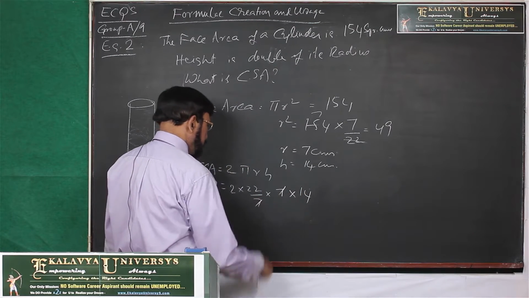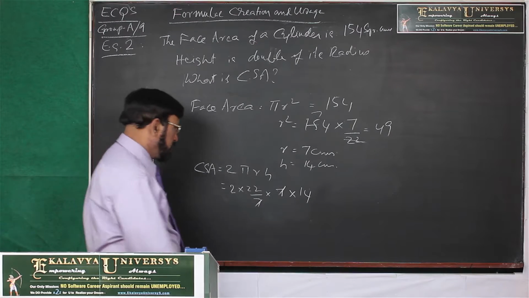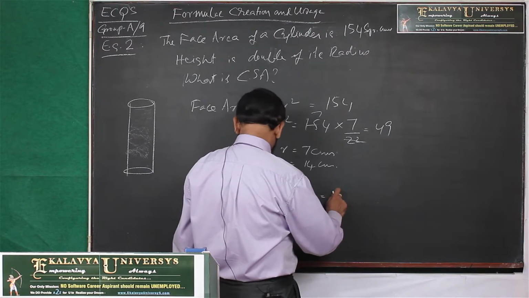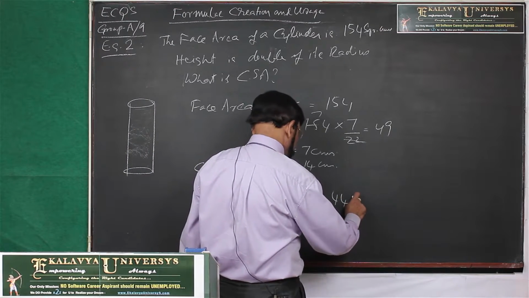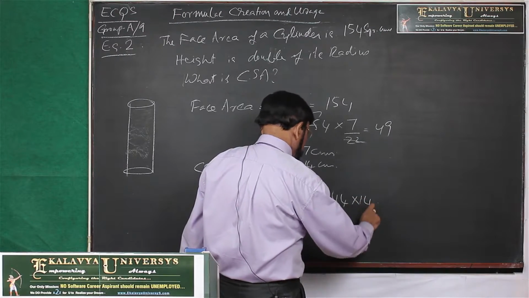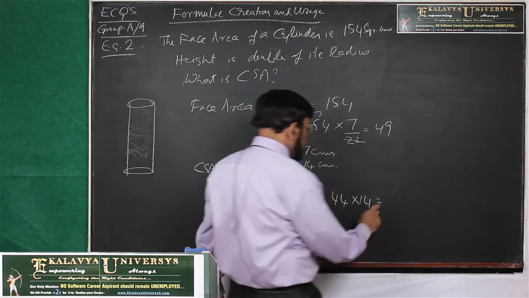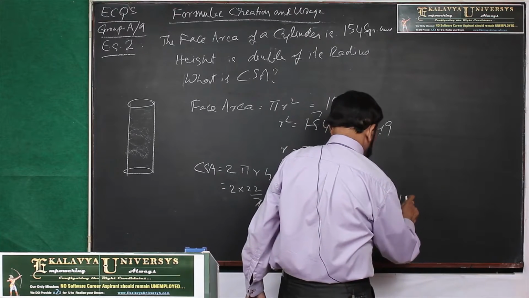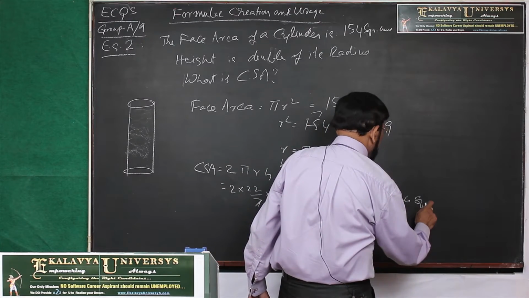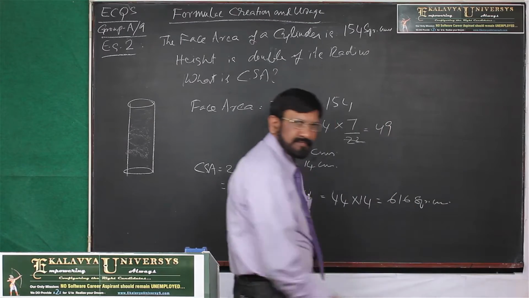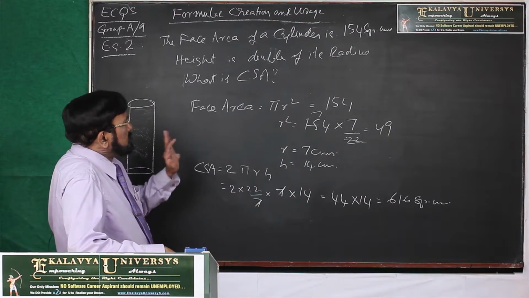Okay, this cancels, and this is 44 into 14, and that is 616 square centimeters.